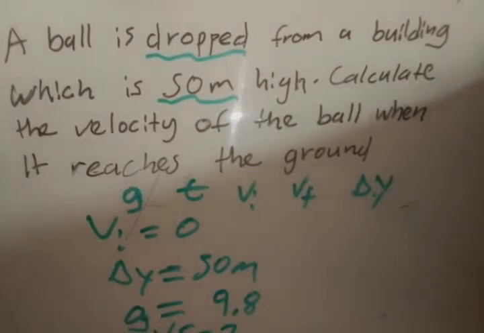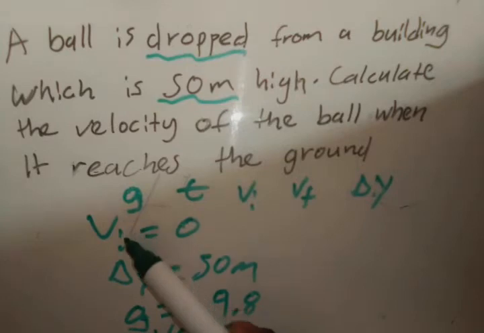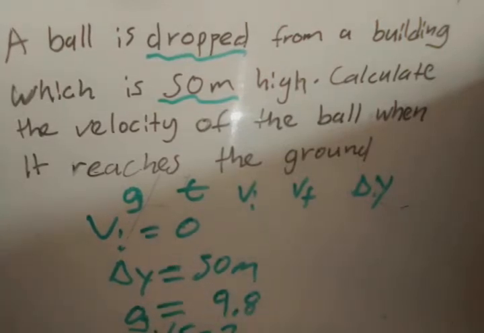So now we have to look for the equation of motion that has got all these four symbols. Because usually when we solve vertical projectile motion, what we need is three things that are given and one thing that we're looking for. And then we look for the equation of motion that has got all the four symbols.